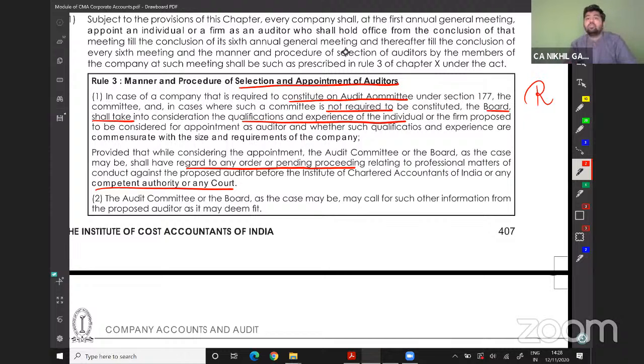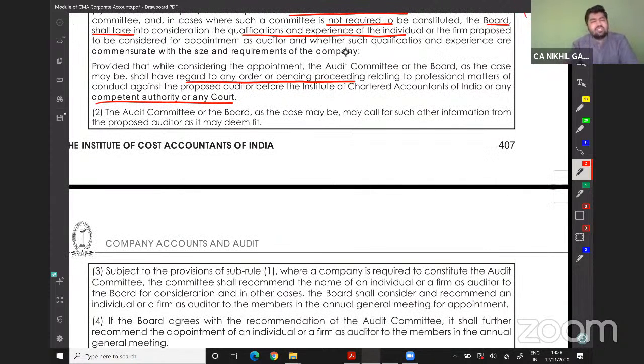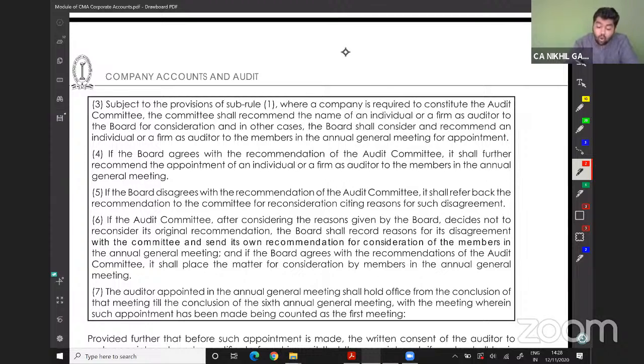So, any proceeding against that auditor should also be disclosed and considered. The audit committee or the board, as the case may be, may call for any other information as it may deem fit. Subject to the provisions of Rule 1, where the company is required to constitute an audit committee, the audit committee shall recommend the name of an individual or a firm to the board for consideration, and in other cases, the board shall consider and recommend an individual or a firm as an auditor to the members in the annual general meeting for appointment.